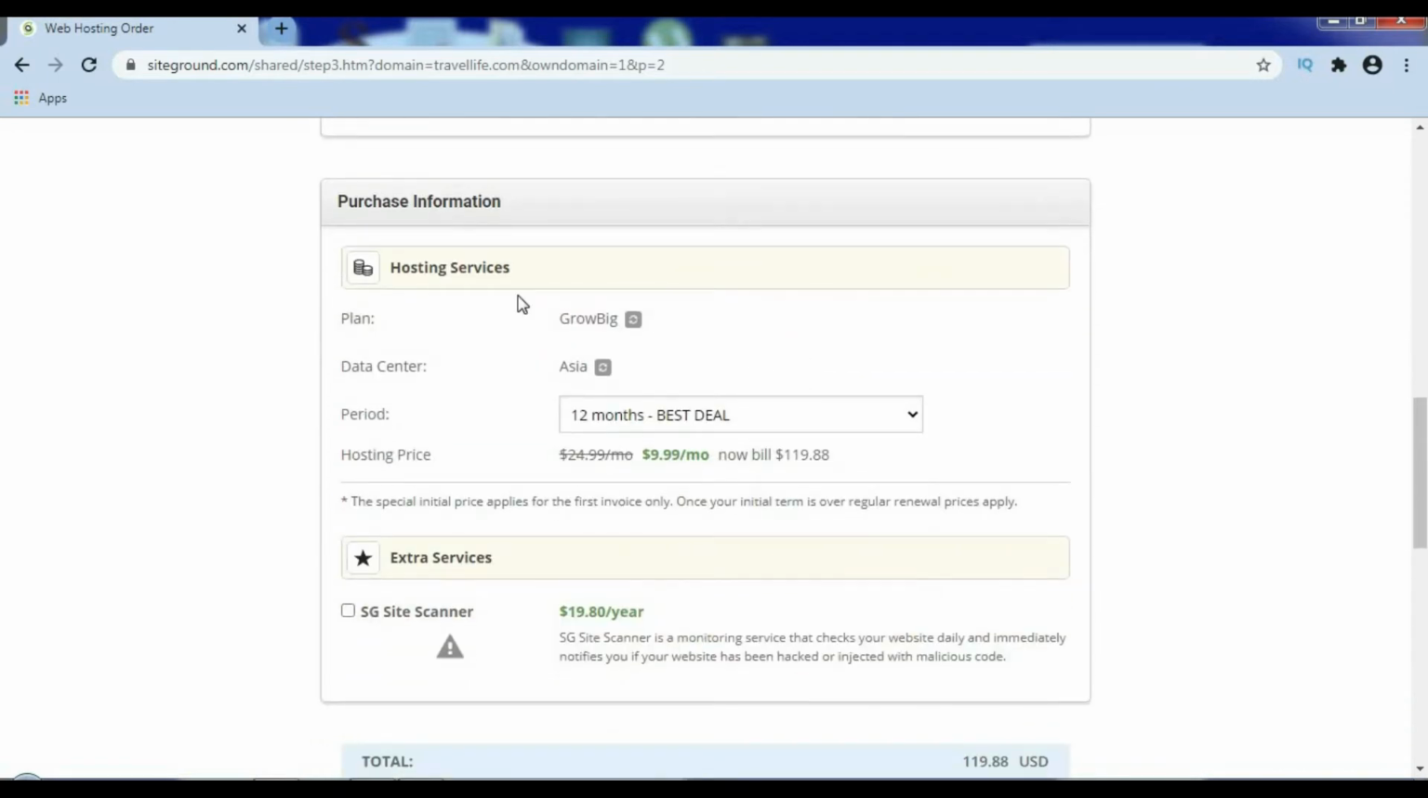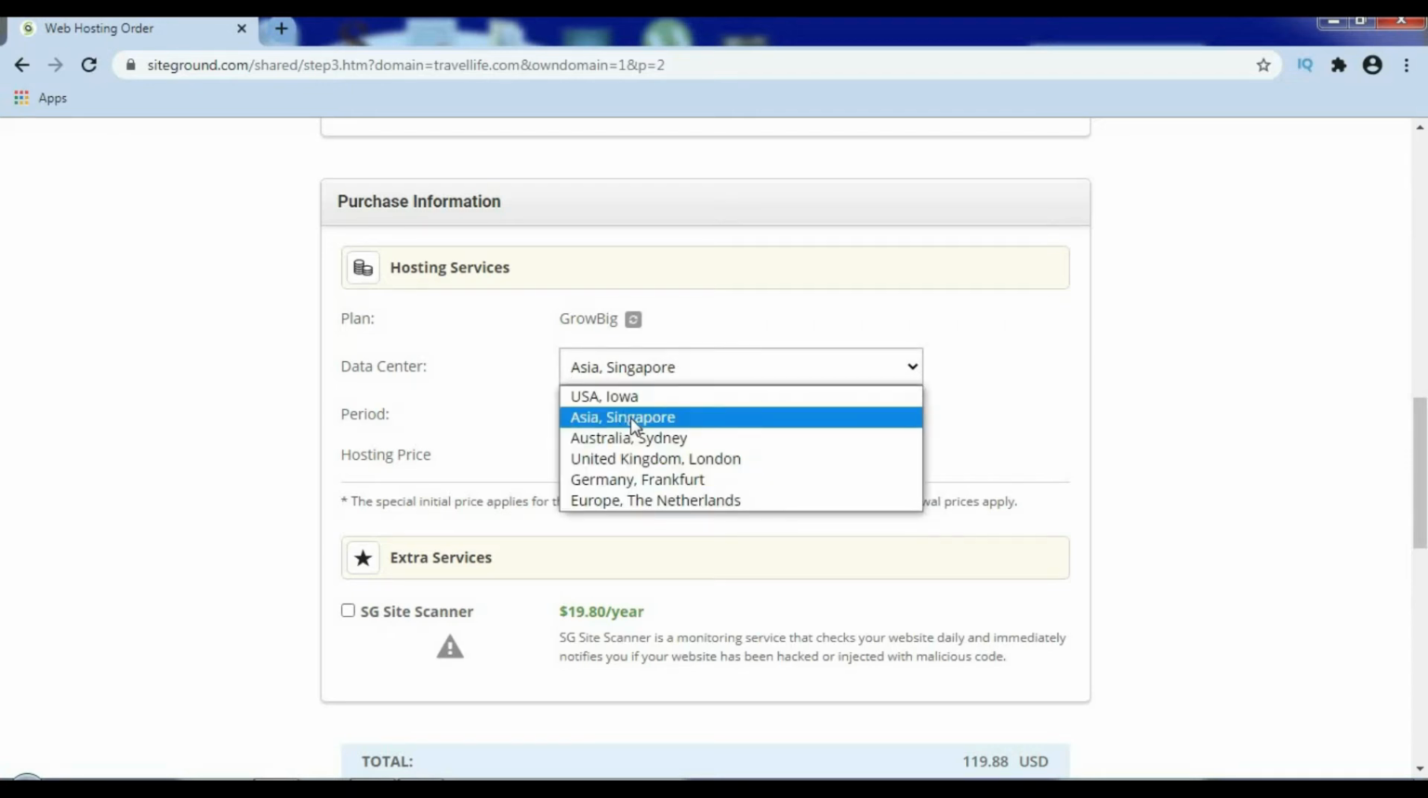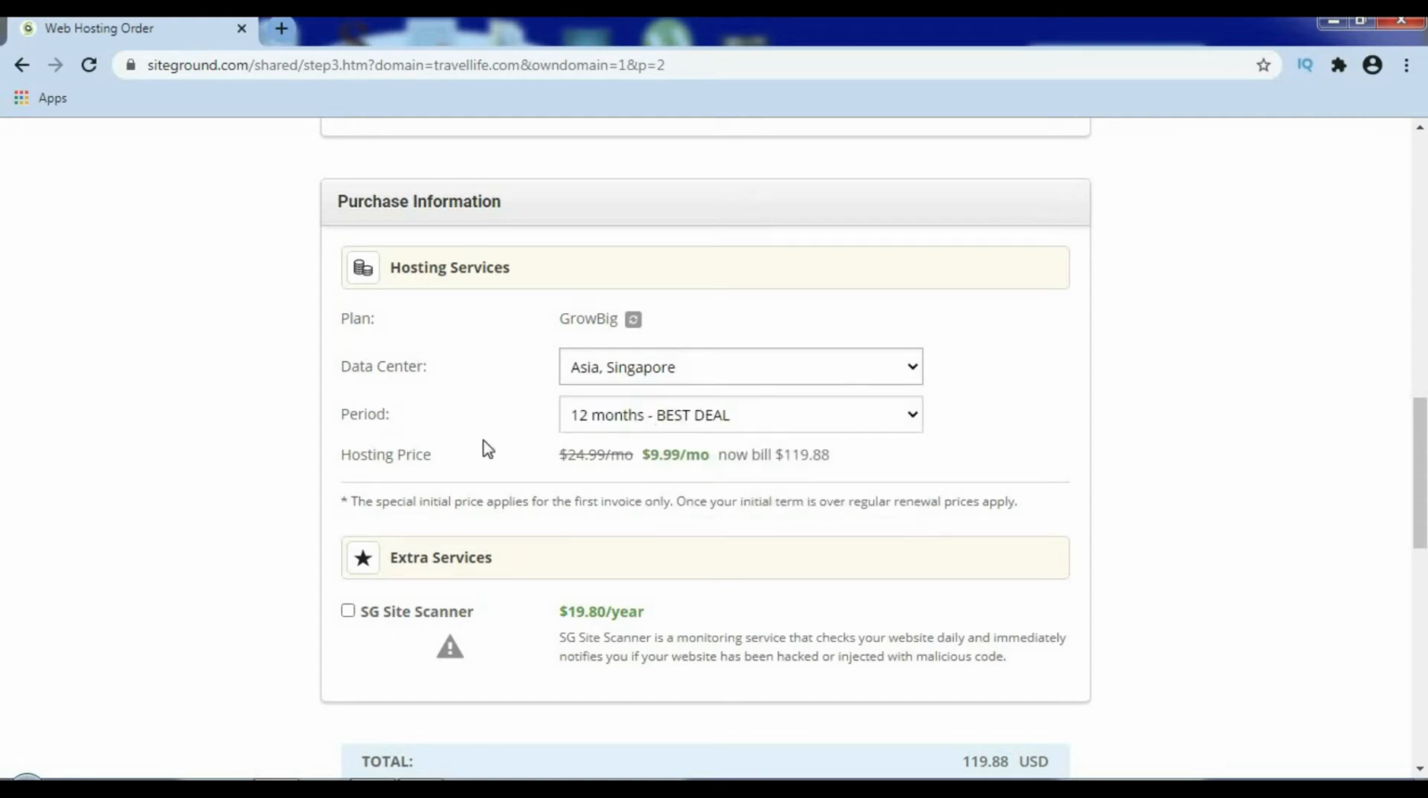Then next is purchase information. Here you can see we have selected a plan, GrowBig plan, and data center. Here is the best part of SiteGround hosting, that they will provide a nearest server location. So you will get option to choose a nearest server location. If you are from India, Sri Lanka, Pakistan, then your nearest server location is Asia, Singapore. If you are from UK, then select UK. If you are from Germany, then select Germany. So I will select Asia, Singapore.